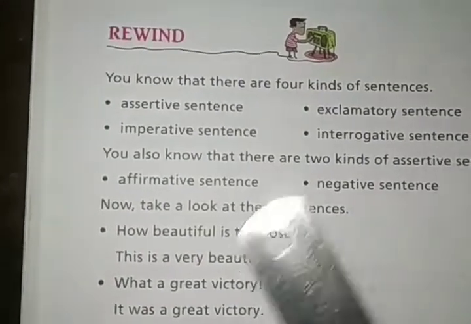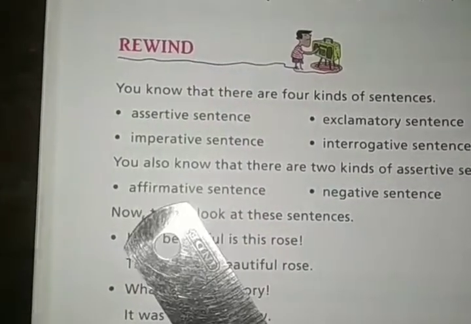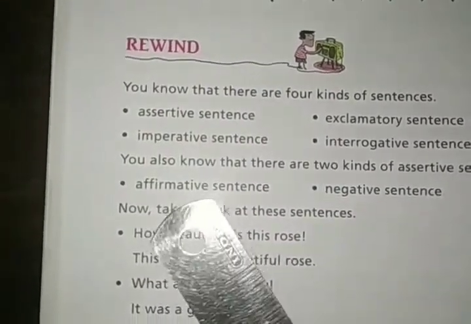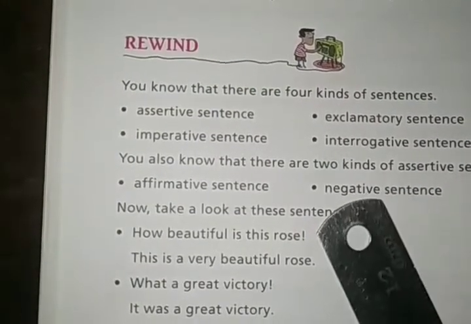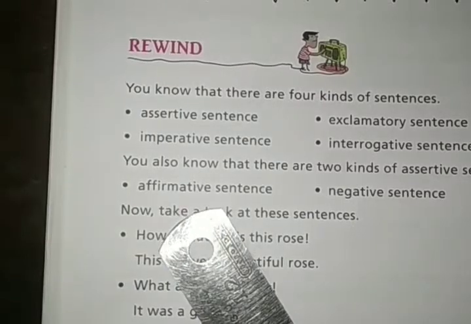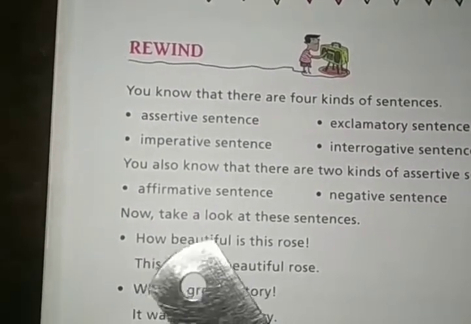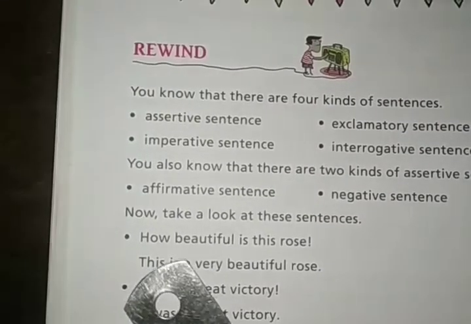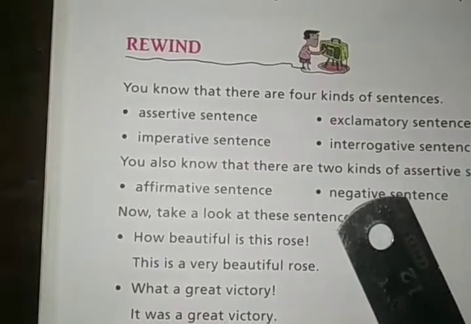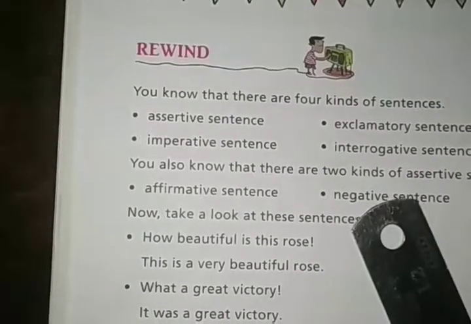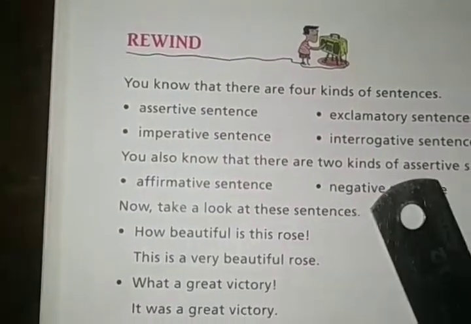The first one, assertive sentence, is divided into 2 parts. We have the affirmative sentence, and the other one is the negative sentence. Affirmative sentences are known as positive sentences; they don't have any no, not, never, nothing in the sentence. In a negative sentence you will get words like no, not, never. Affirmative is positive and negative is negative.